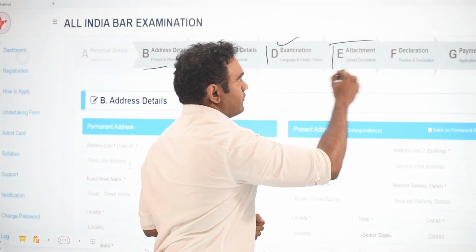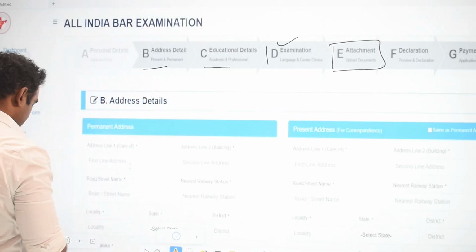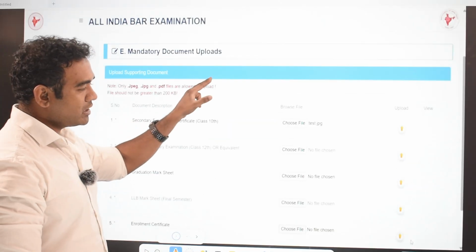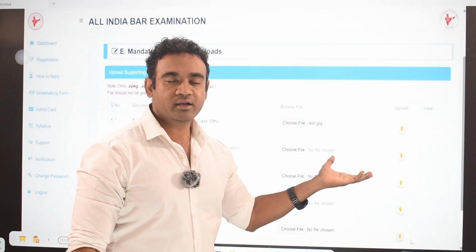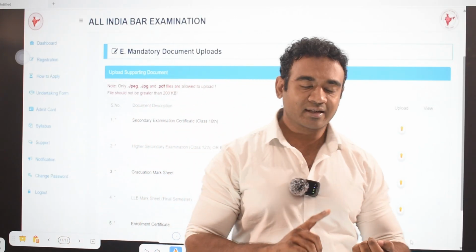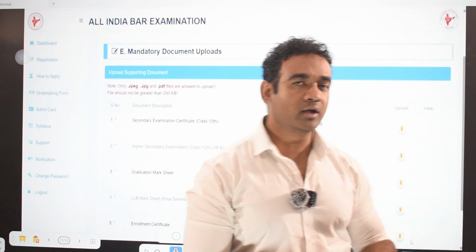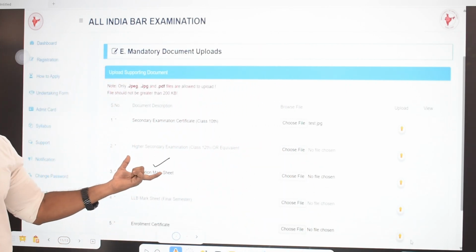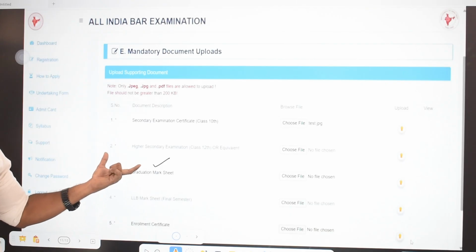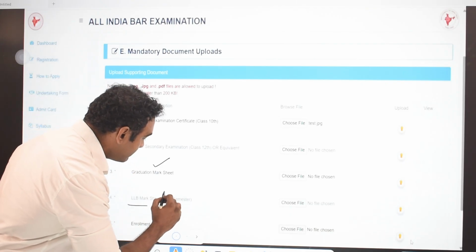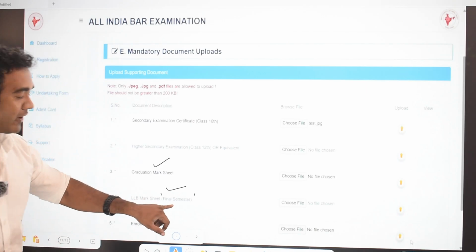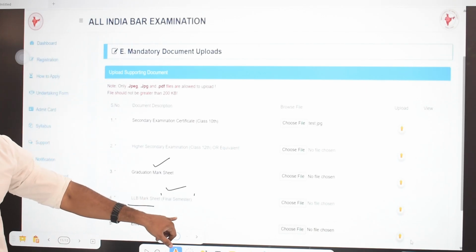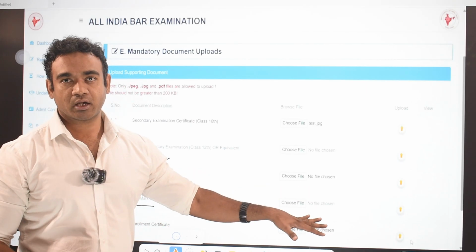And this is very important for you, which is regarding attachment. In attachment, you will be uploading the files. Your 10th class certificate, your intermediate certificate, your graduation marks. Graduation mark sheet attach చేయండి. And LLB ది కూడా వాళ్ళు brackets లో స్పెసిఫై చేయడం జరిగింది. Final semester mark sheet అడుగుతున్నారు. So please do attach that as well.